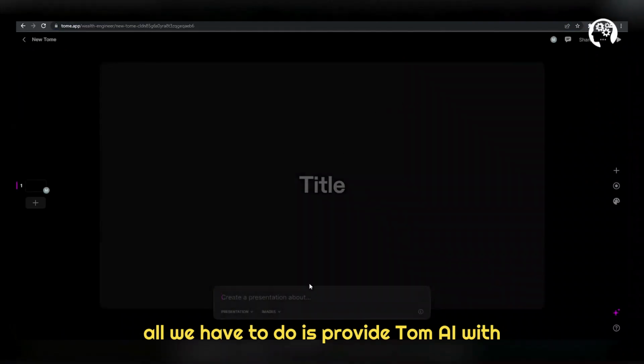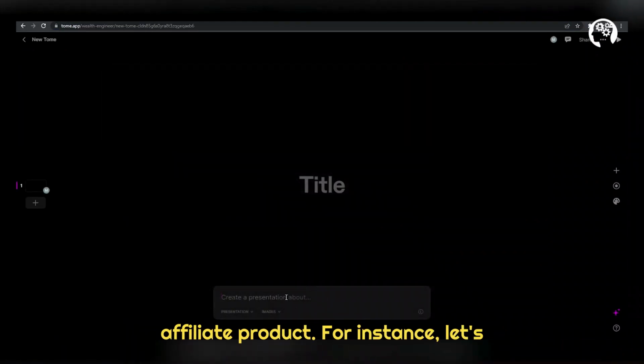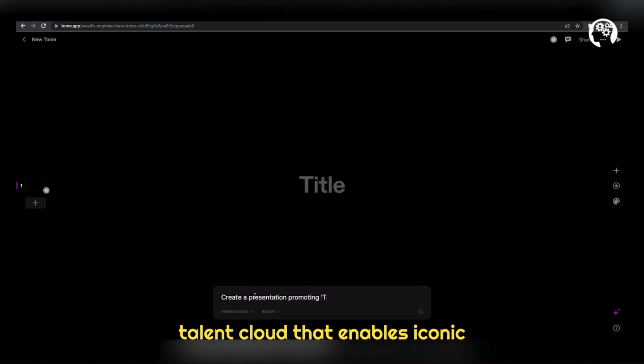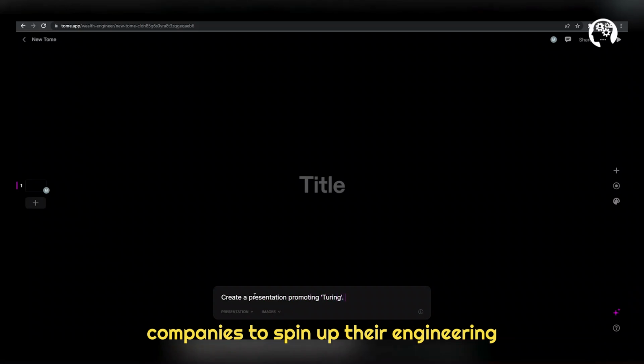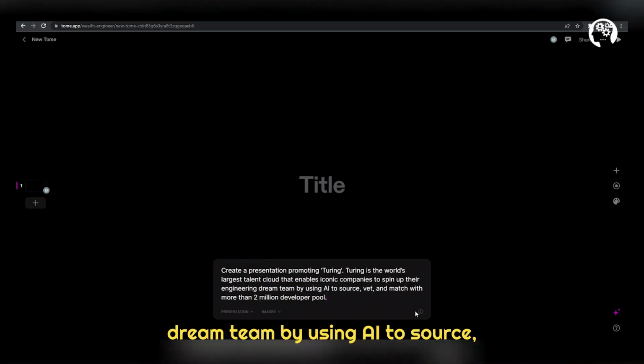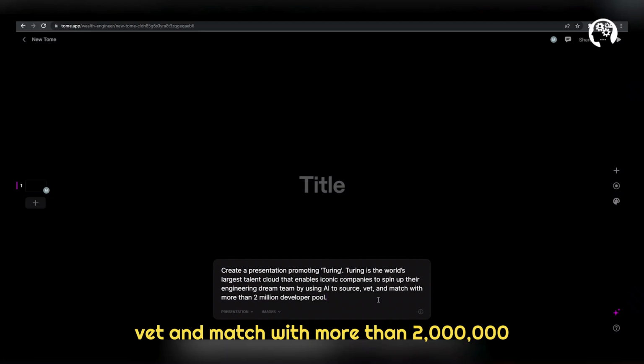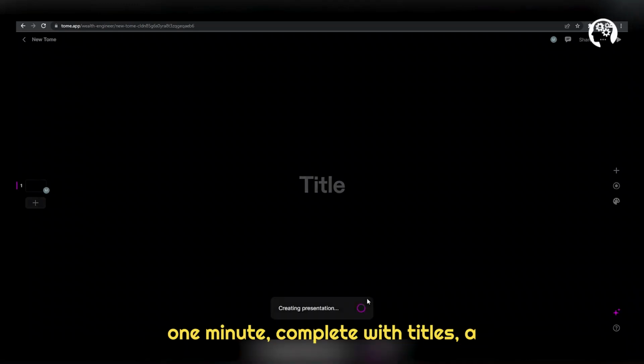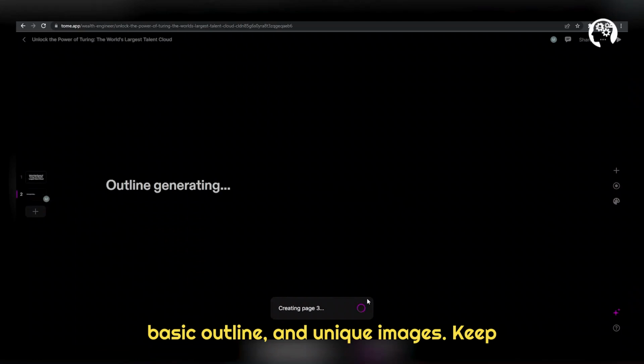Now all we have to do is provide Tome AI with some specific details about our affiliate product. For instance, let's tell it to create a presentation promoting Turing, the world's largest talent cloud that enables iconic companies to spin up their engineering dream team by using AI to source, vet, and match with more than 2 million developer pool. Then press enter and watch the AI generate a solid starting point for our presentation in less than 1 minute, complete with titles, a basic outline, and unique images.